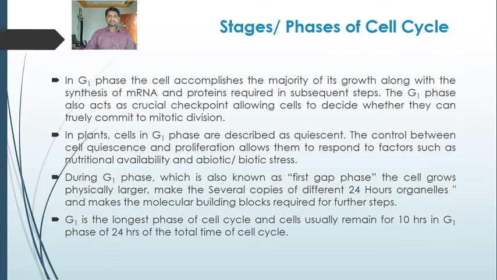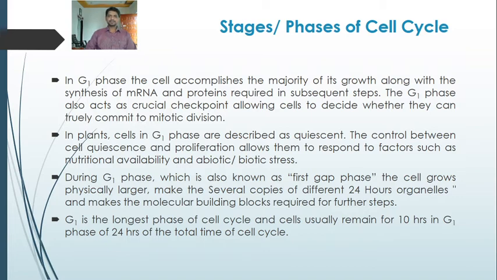In G1 phase, the cell accomplishes the majority of its growth along with the synthesis of mRNA and proteins required in subsequent steps. The G1 phase also acts as a crucial checkpoint, allowing cells to decide whether they can truly commit to mitotic division.